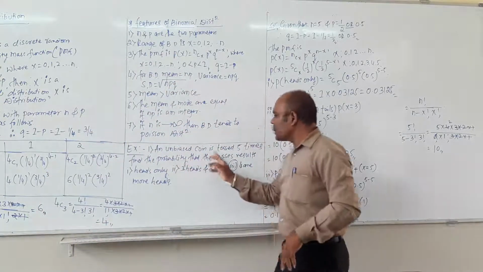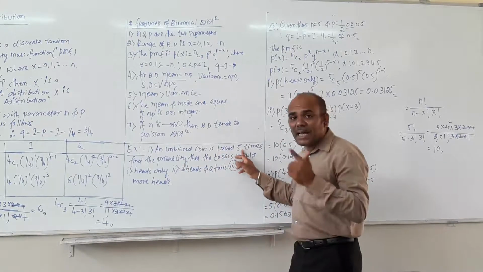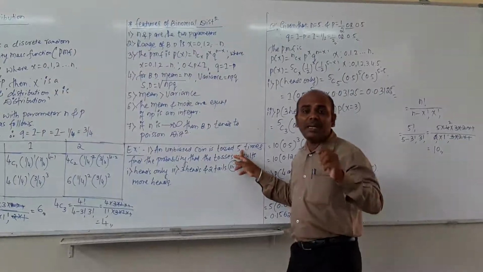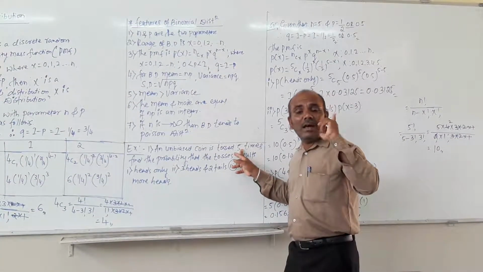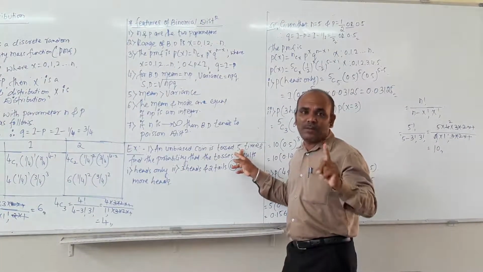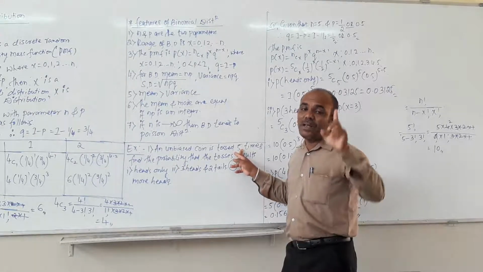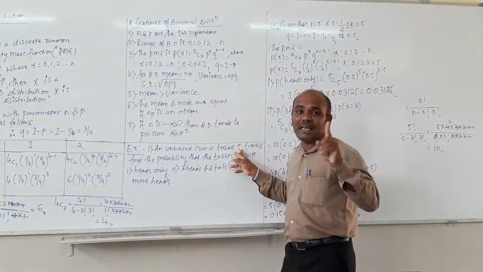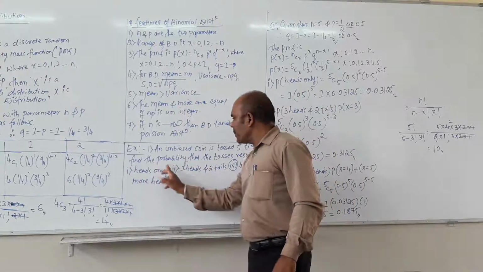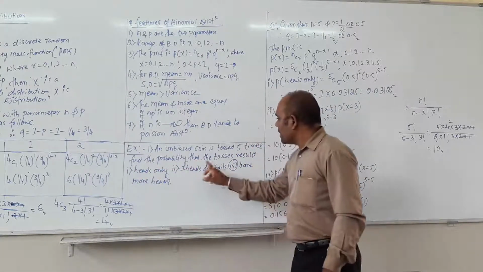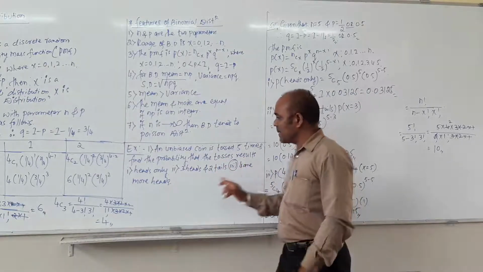An unbiased coin is tossed 5 times. You have to remember how many times that coin is tossed. It means the value of n is 5. Find the probability that the tosses result in: